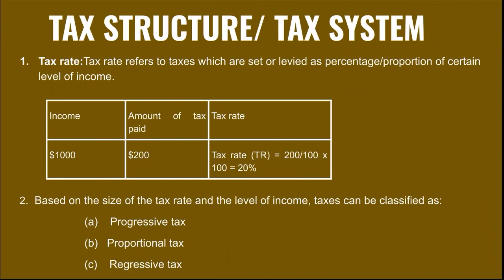Whereas if the tax rate decreases as your level of income rises, therefore it's going to be a regressive tax. If the tax rate is flat, no matter your income level rises or falls, it's going to be a proportional tax.